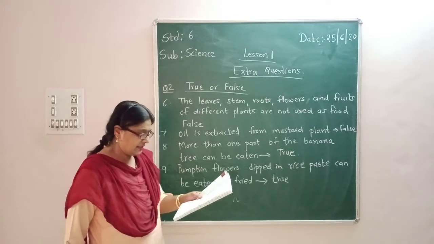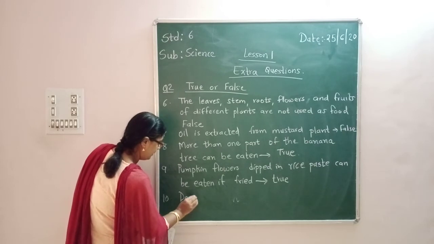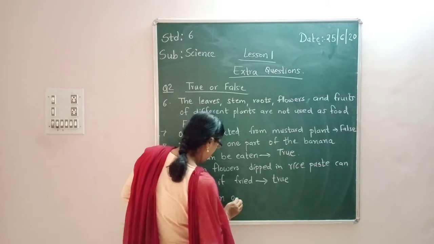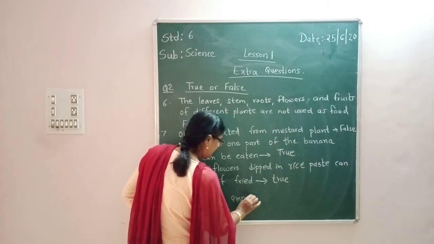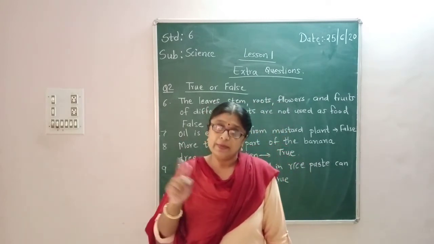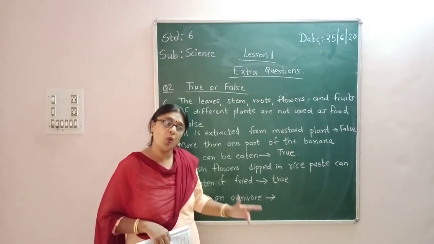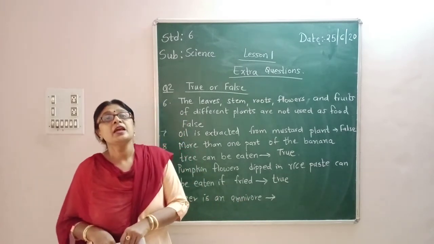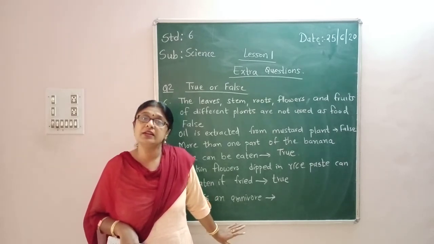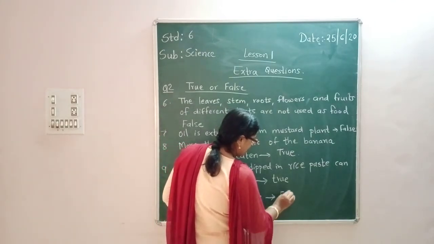And the next one is: deer is an omnivore. You know what is an omnivore? It eats both plants and other animals. So does a deer eat plants and other animals both, or only plants or only other animals? It eats only plants, right? So deer is not an omnivore, it is an herbivore. So this statement is a false statement.